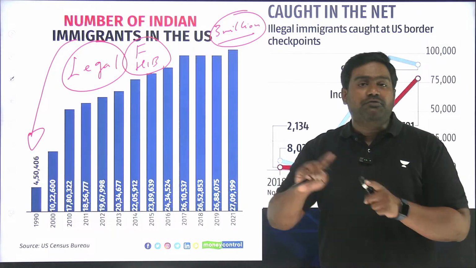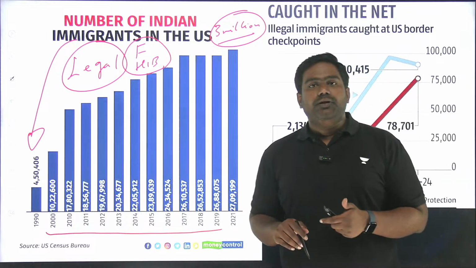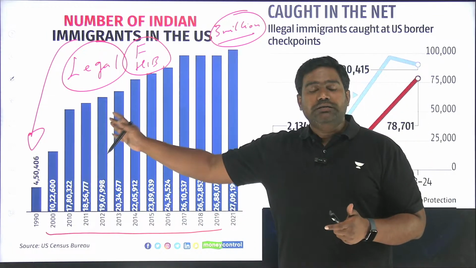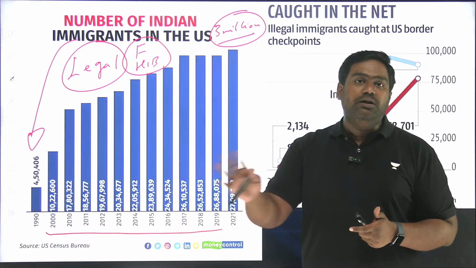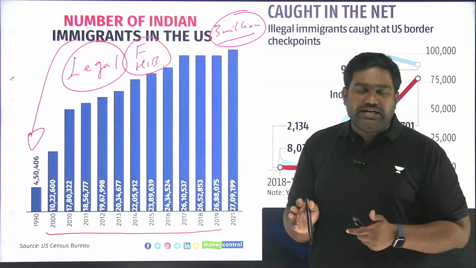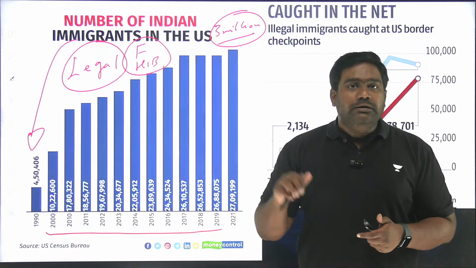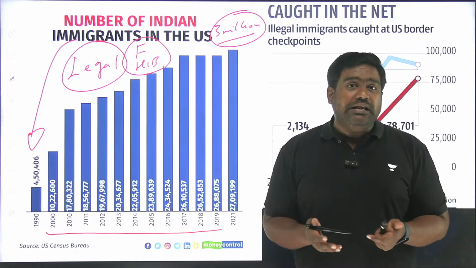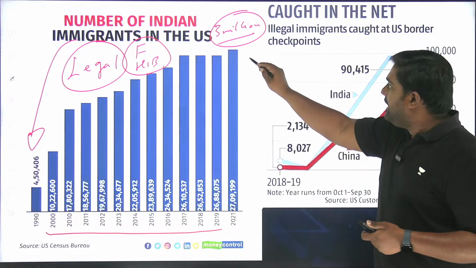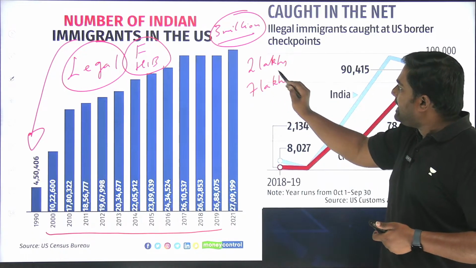So this migration from India to the US has increased exponentially in the last 3 decades. Along with the rise in the number of Indian students and workers who are going through the legal route, there has been a substantial increase in the entry of illegal migrants as well. Out of the 3 million plus Indians, data shows that there are close to 33 to 35 lakh Indians. That is the strength of the Indian community. So out of this, there might be a number of illegal migrants, and reports indicate the number of illegal migrants from India could be anywhere between 2 lakhs to upwards of 7 lakhs.